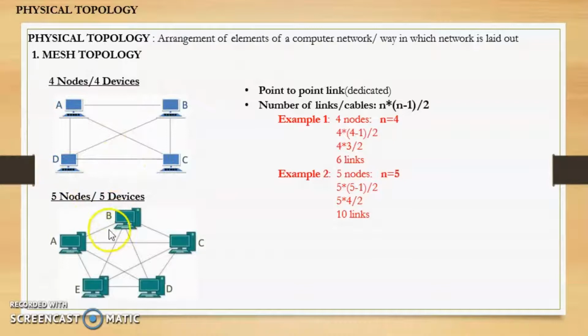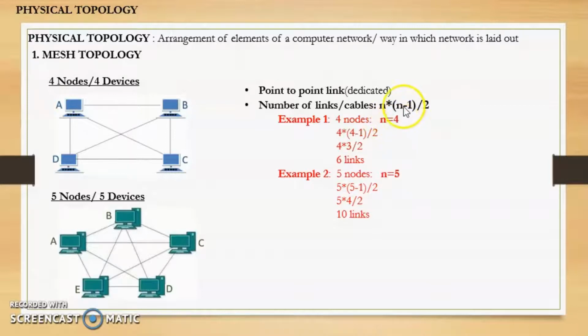So in this figure also, all devices are connected using point-to-point links. Next, the number of links or the number of cables required in a fully connected mesh network is given by the formula n into n minus 1 divided by 2, where n is the number of nodes. Now say for example, in this figure there are 4 devices, so the number of nodes will be 4.